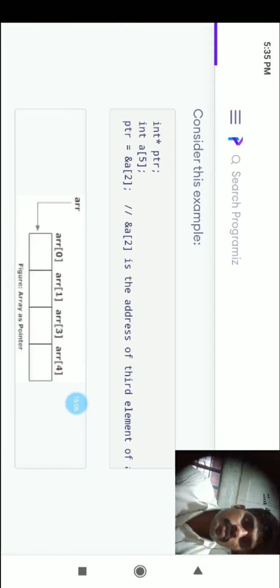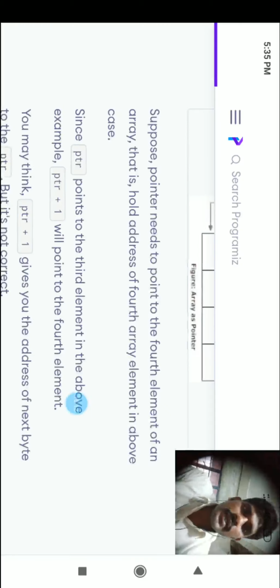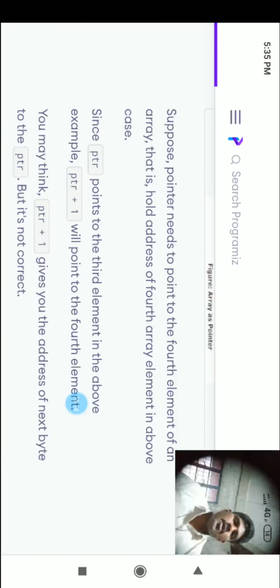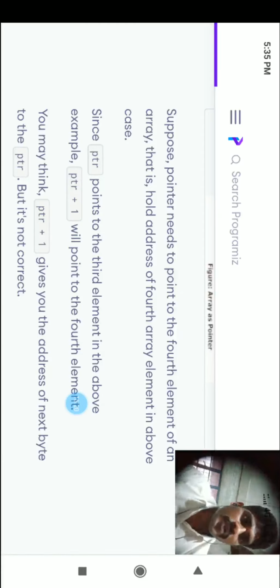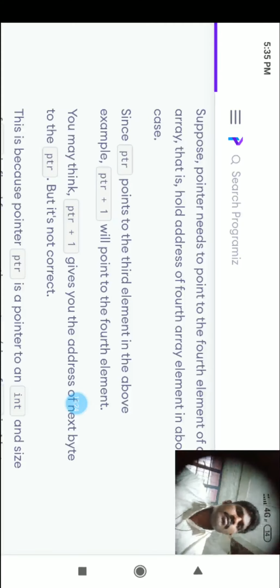Okay, so array as a pointer. Now look in here. What is this telling us? The pointer needs to point to the fourth element of an array, that is, the address of the fourth array element in the above case. Since ptr points to the third element in the above example, ptr plus 1 will point to the fourth element. Simple.